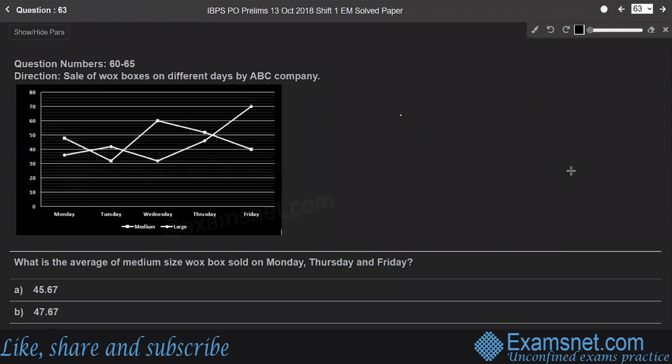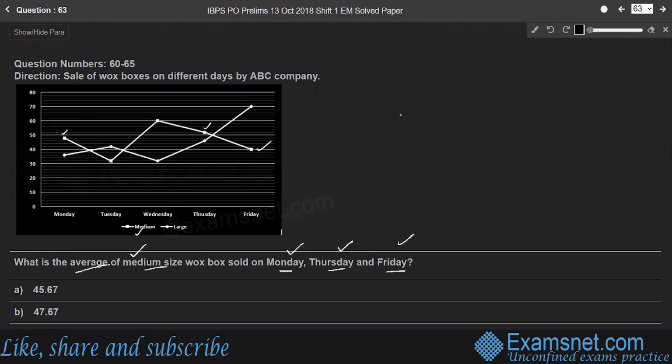Question 63. What is the average of medium size Vox box sold on Monday, Thursday, and Friday? So we have to look for only medium size Vox box, indicated with the square symbol, that is on Monday, Thursday, this number, and Friday. So we have to find the average of these numbers. That means we have to add these numbers and divide by 3 because we are considering only 3 days, right?